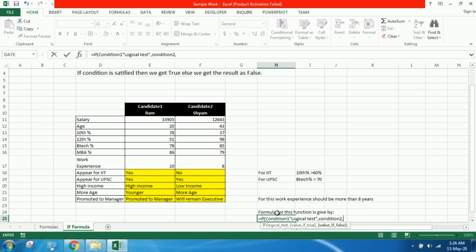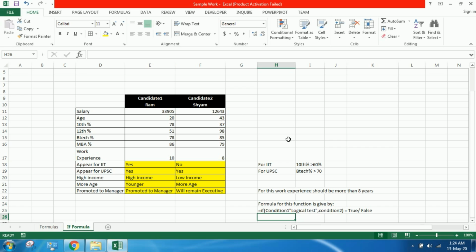If the first condition is true, then it will give us true, else it will give us false. That's it for our IF function.